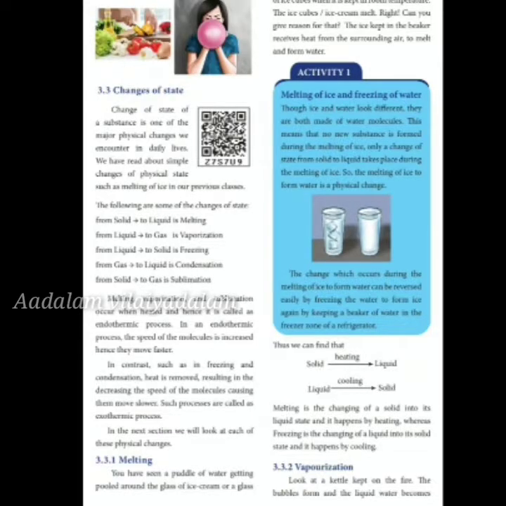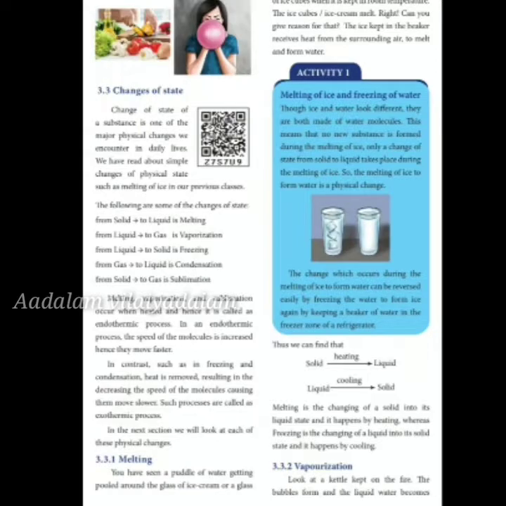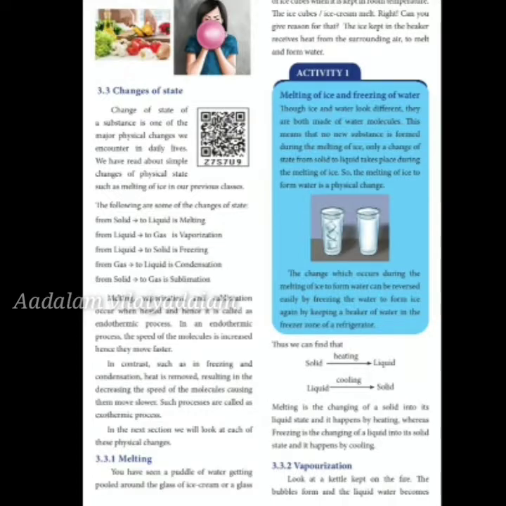The change which occurs during the melting of ice to form water can be reversed easily by freezing the water to form ice again by keeping a beaker of water in the freezer zone. Thus, we find that solid to liquid is heating and liquid to solid is cooling. When you heat a solid, it turns into liquid, and when you cool a liquid, it turns into solid. Melting is the change of a solid into its liquid state, and it happens by heating, whereas freezing is the change of a liquid into its solid state, and it happens by cooling.